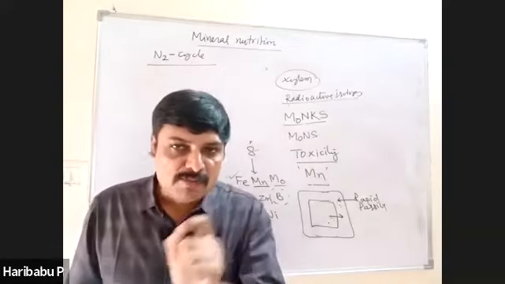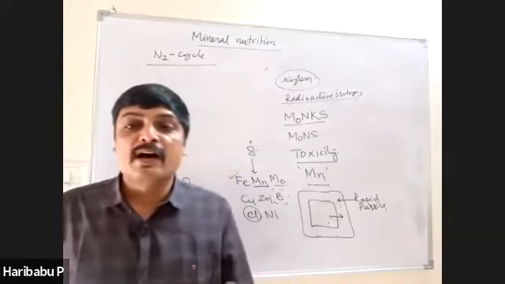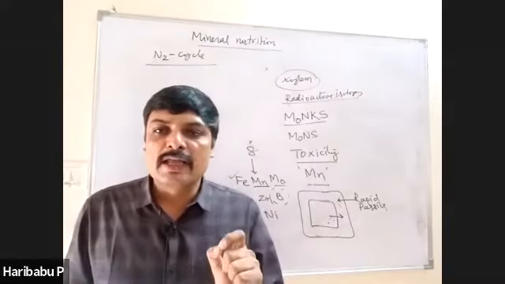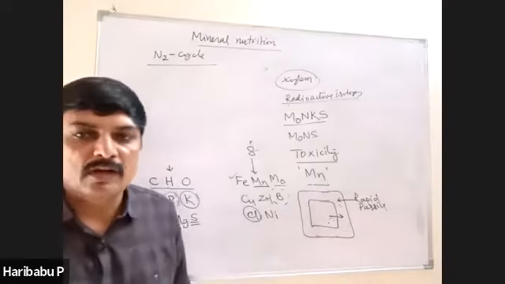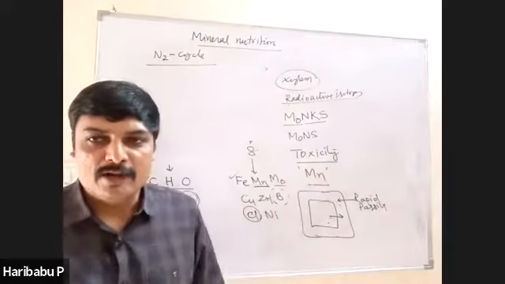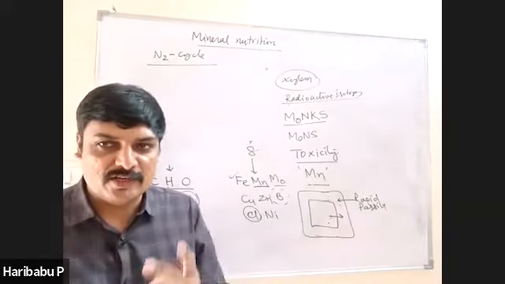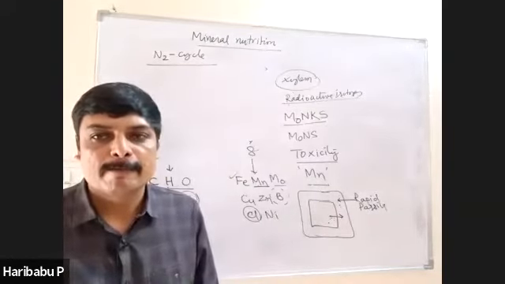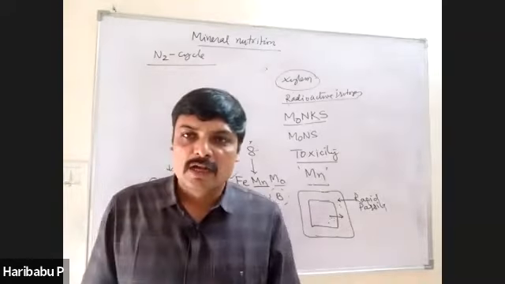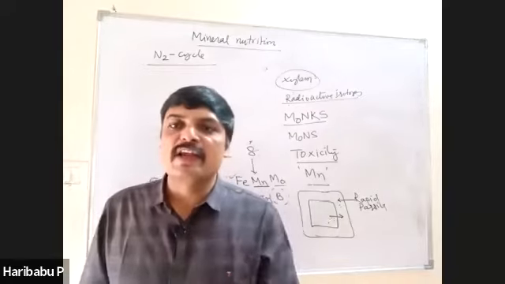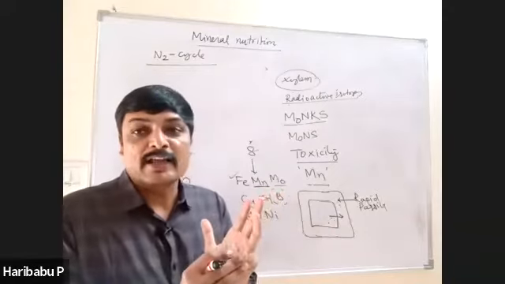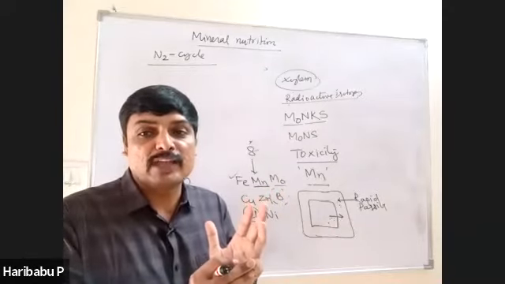But the most common method is biological nitrogen fixation, also called diazotrophy. Biological nitrogen fixation is of 2 types: symbiotic nitrogen fixation and non-symbiotic or free-living nitrogen fixation. Symbiotic: Rhizobium in the root nodules of leguminous plants.